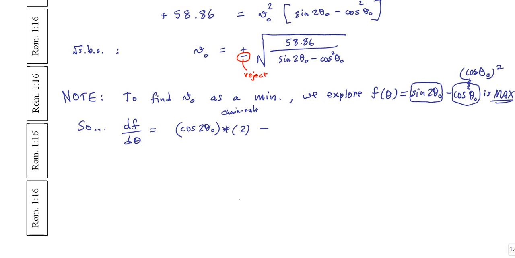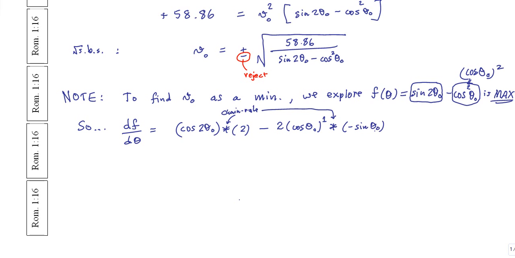Okay, that's the same thing as cos squared of theta naught. And so we do the same idea. The 2 as the exponent comes out in front when we do the derivative, and we get cos of theta naught. We knock down the power by 1, so it was 2, now it's 2 minus 1, which is 1, times we do the chain rule again over here. And when we do the chain rule, I have to do the derivative of what's inside of this parentheses, namely, the derivative of cos theta 0 is minus sine theta 0.